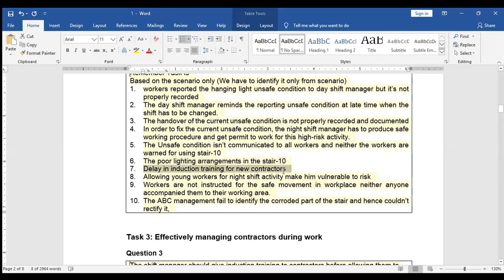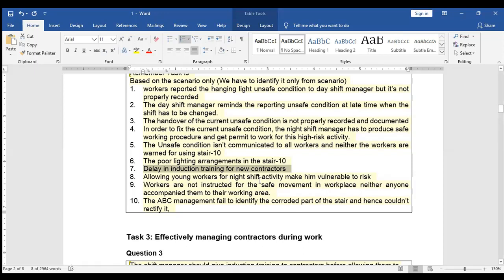Delay in the induction training: the workers or the new contractors haven't been engaged in the induction training so that they could have a prior idea regarding the workplace situations or conditions. So it shows the management failure of ABC oil company.